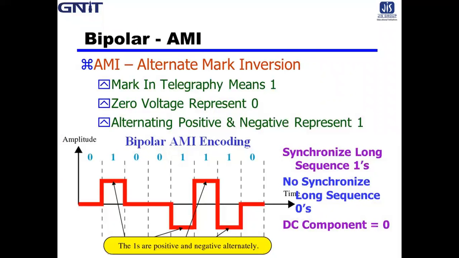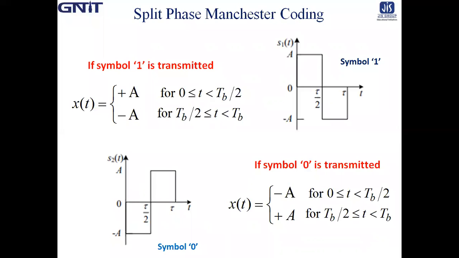Next is the split phase Manchester coding. So first you should know in Manchester coding how a symbol 1 or a symbol 0 is represented. Say it is a symbol 1. Then it starts from the positive, say A volt, and at TB/2, or at half of the bit interval, it returns to the negative.